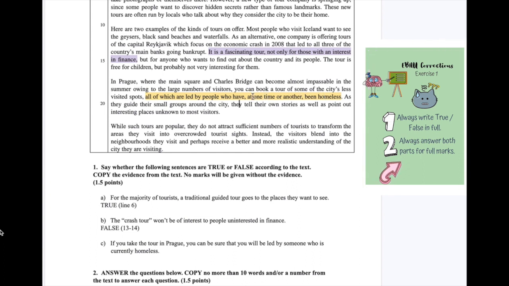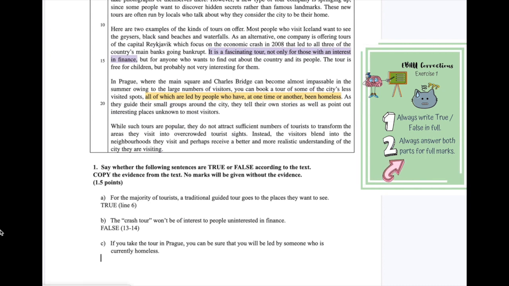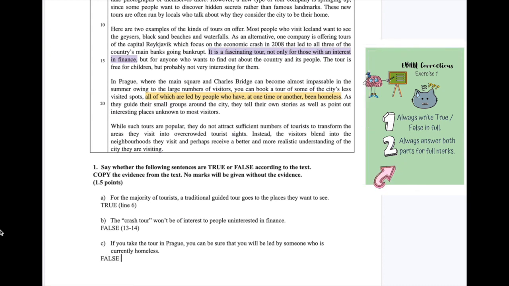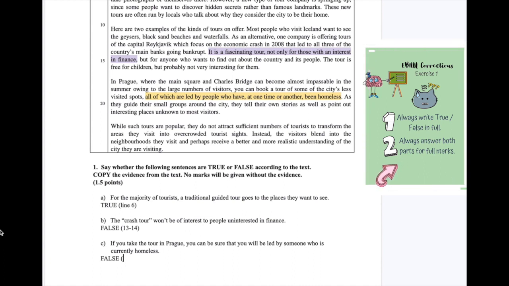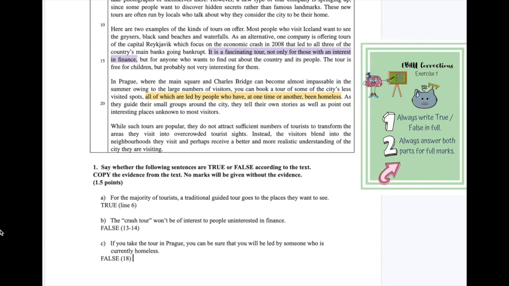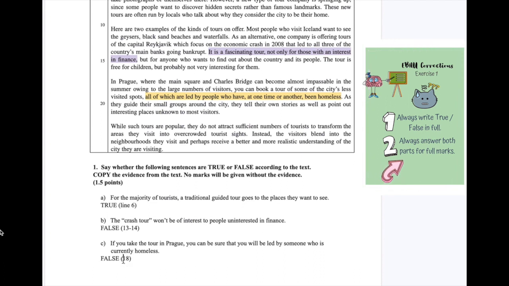Now, that doesn't mean that they are homeless now, because at one time or another could be in the past, or 3 months ago, yesterday, or they could still be homeless now, but it doesn't actually mean that they are currently homeless. So this one again would be false. And again, if you're not sure of the line or the information, you can put 18.